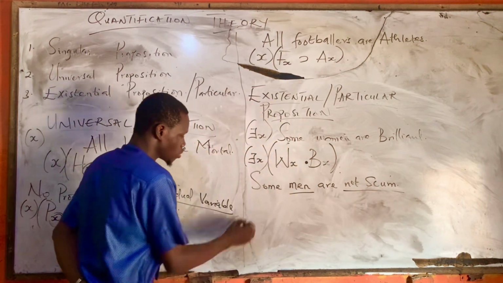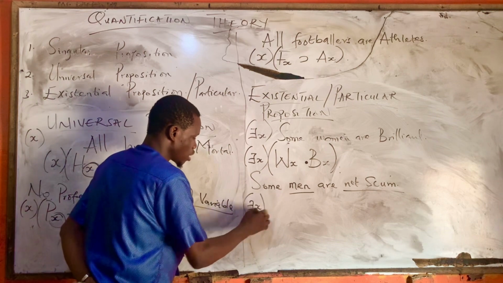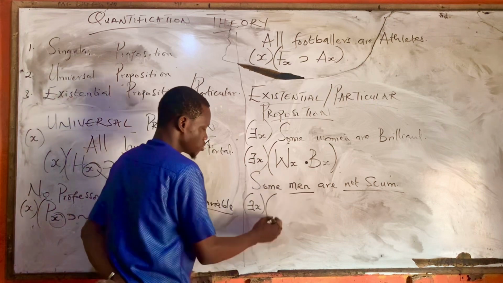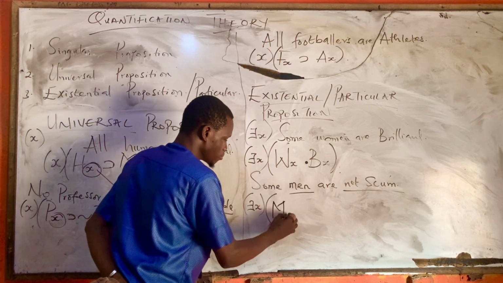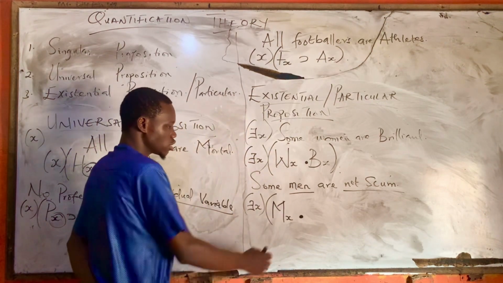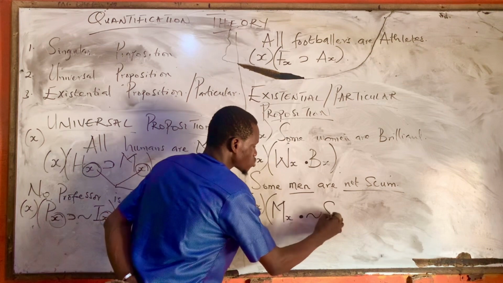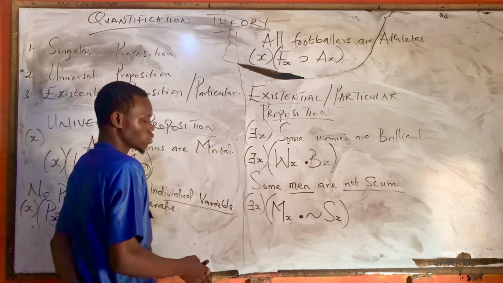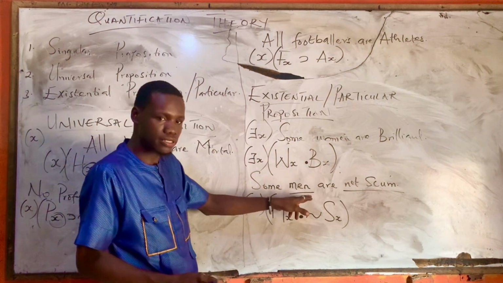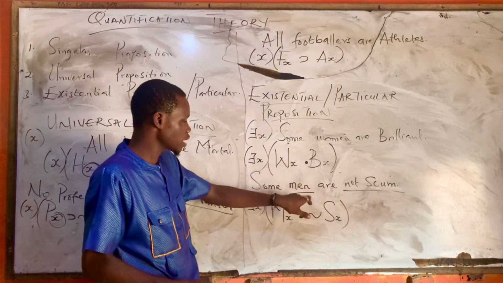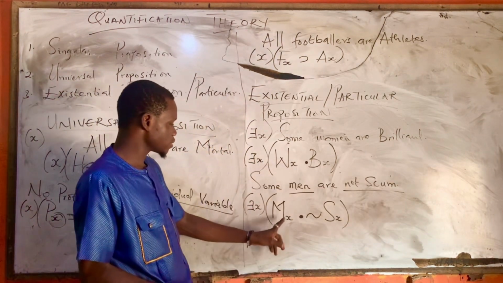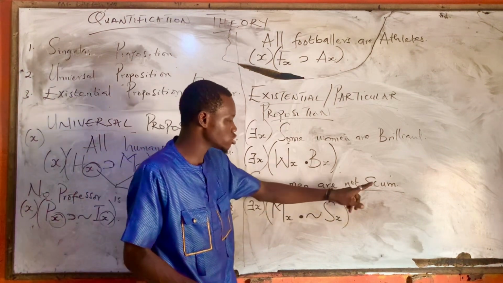So now the inverted E X, you open your braces, some men, which is M X, and the conjunction, not scum. What does this mean? This means that there is a person that is a man, or there is someone that is a man, and at the same time, that person is not scum. So, some men are not scum.